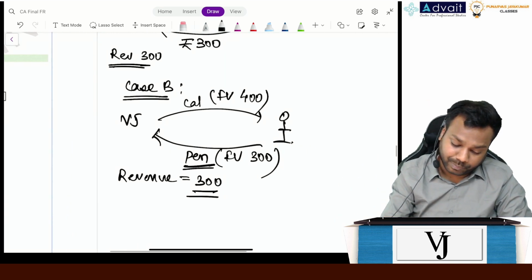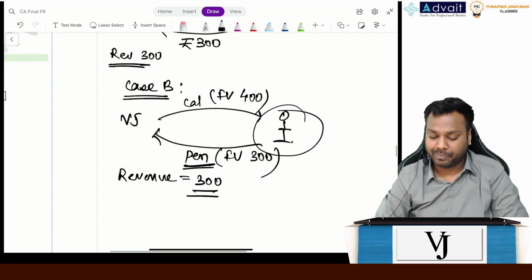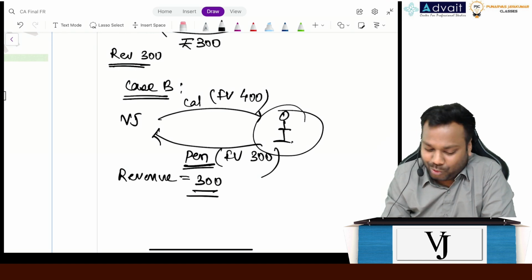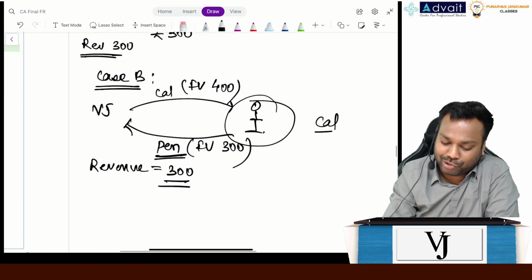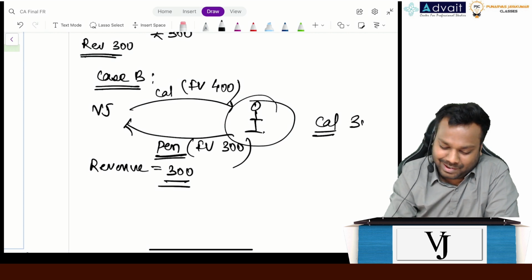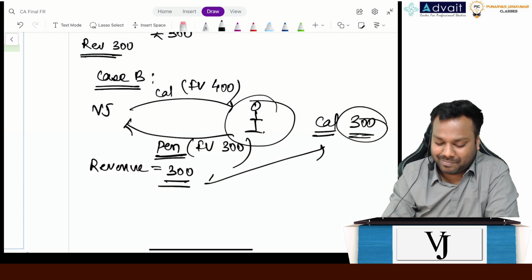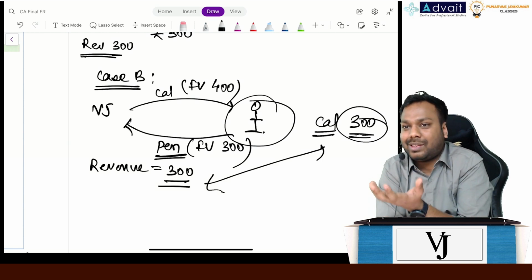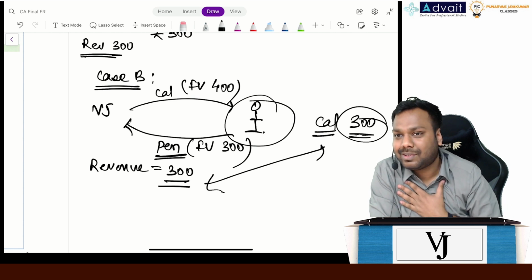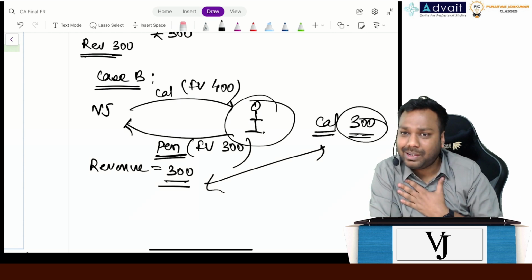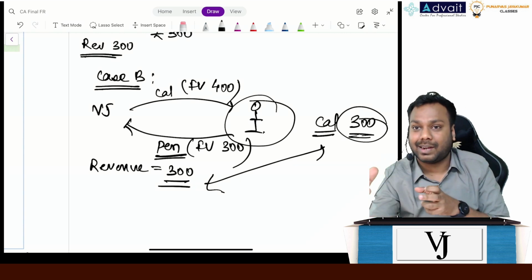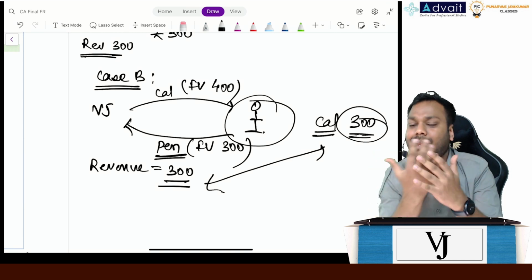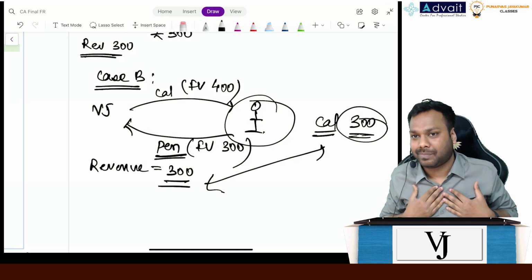Now what have you received? You have received 400, but what have you given up? So at what value will you recognize the calculator in your books? 300. Don't you think it makes more sense? You are recognizing an asset in your books worth 300, which becomes my consideration as well. Understand the point? There should be consistency in the transaction, right? So basically, you are recognizing the asset at your cost, and I am recognizing my revenue at my income.